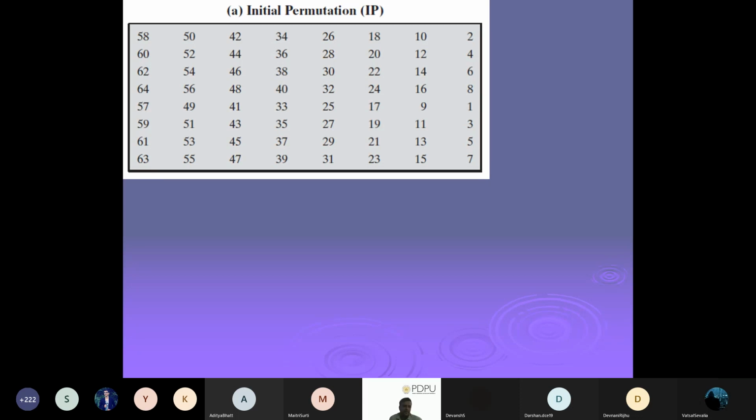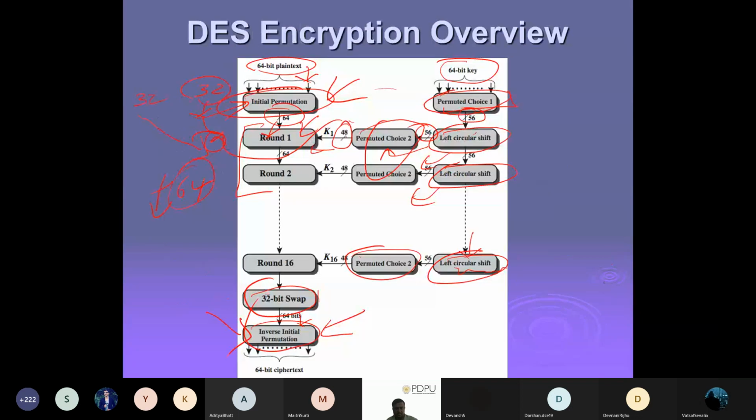Can you tell me what is the size of the input plain text block? Shrey, can you tell me what is the size of an input plain text block? Look here.